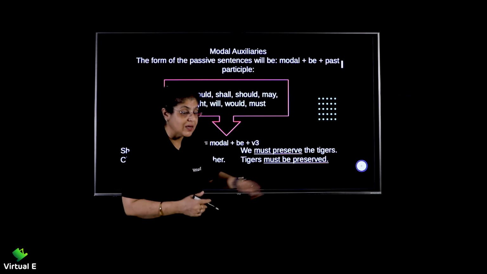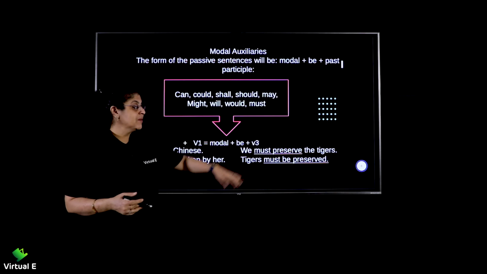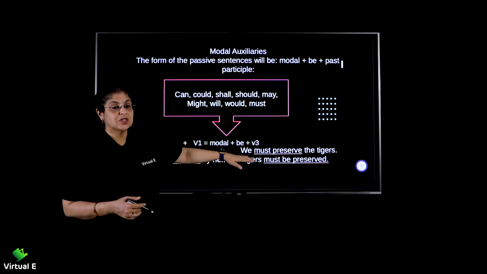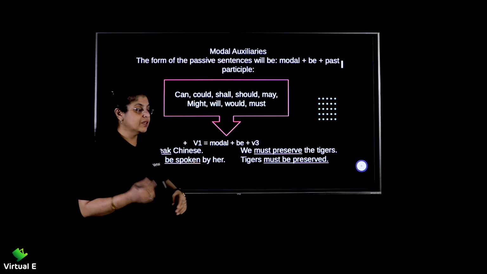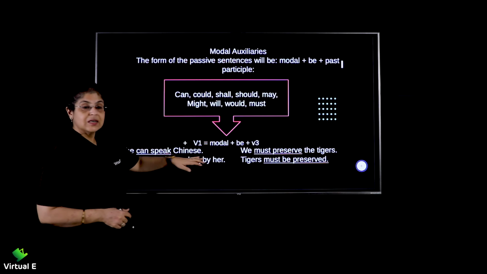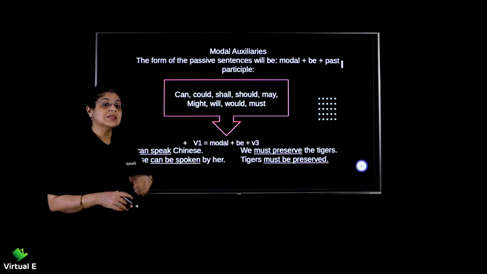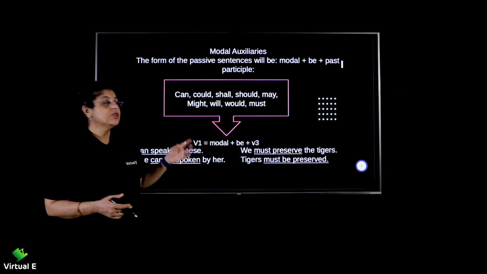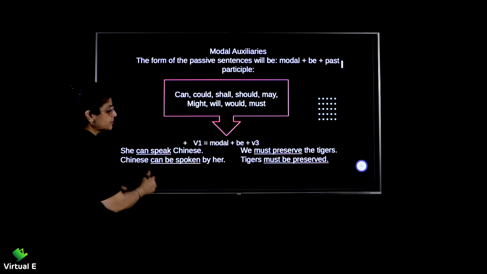We changes to us, right? But I'll tell you further, at times you don't need to give this object pronoun. As we get further, you will know why I'm saying that. So far, I hope it's clear. These are your sentences when you're changing the voice, when you have modal auxiliaries in your sentences.